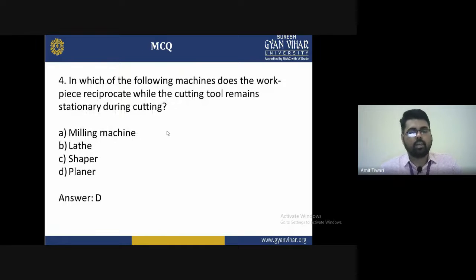Fourth question: in which of the following machines does the workpiece reciprocate while the cutting tool may remain stationary during the cutting? The options are A, milling machine, B, lathe machine, C, shaper machine, and D, planer. The correct answer of this question is D, planer. For the workpiece reciprocating while the cutting tool remains stationary during cutting, it is the planer.